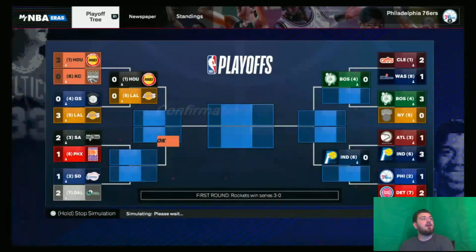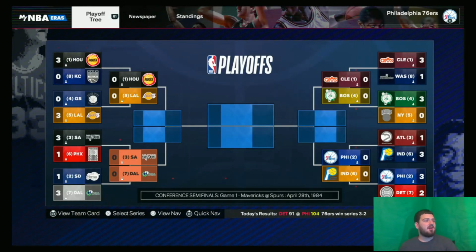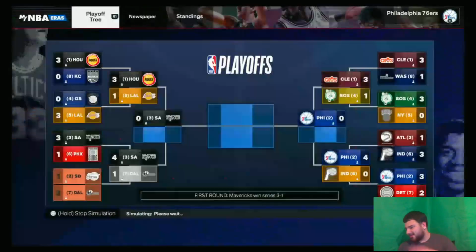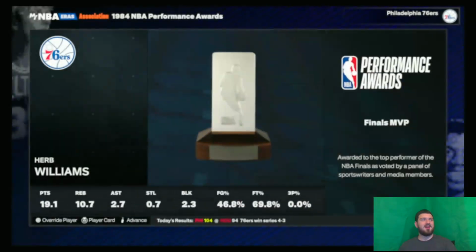We got to get to the draft, right? The draft is what we want to see, right? So the 7-seeded Mavericks take out the Clippers, and the 6-seeded Pacers take out the Hawks. Those are only the upsets. But let's get through this. We want to get some real players in here, like modern day players, some other things.